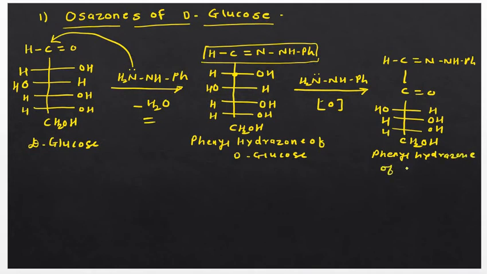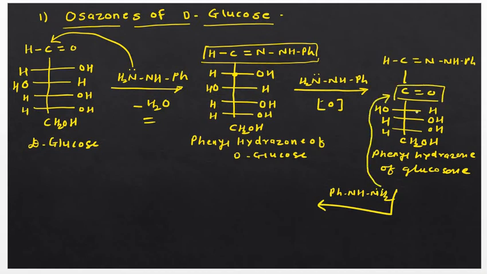Phenylhydrazone of glucosone. So here, due to the presence of this free carbonyl group, now the name of the D-glucose becomes glucosone. Okay, so the second molecule does the oxidation, remember, and then finally, if we use another molecule of this phenylhydrazine, PhNHNH2, now you know there is a free carbonyl group available. Okay, so this will attack over here to form the phenylhydrazone once again.